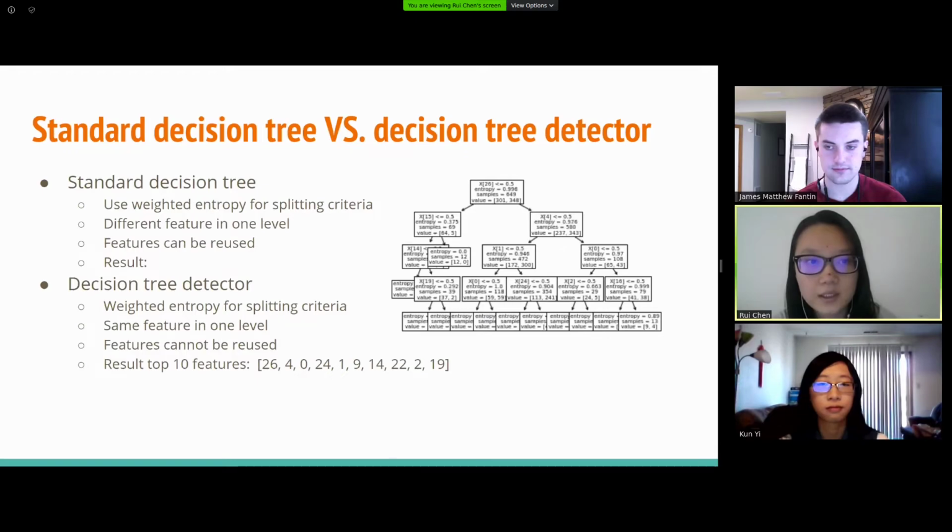Here is a quick comparison between the standard decision tree and our decision tree detector. We both use the weighted entropy to split the parent node, but the standard decision tree allows different features in one level, and each feature can be reused more than once. But in our detector, one level uses the same feature, and each feature can only be used once.